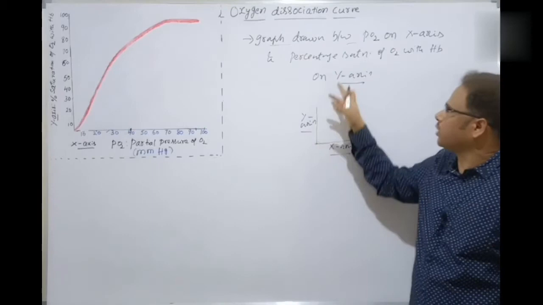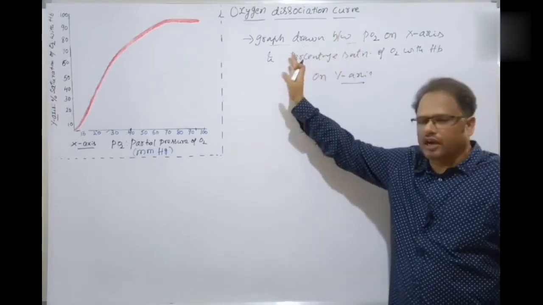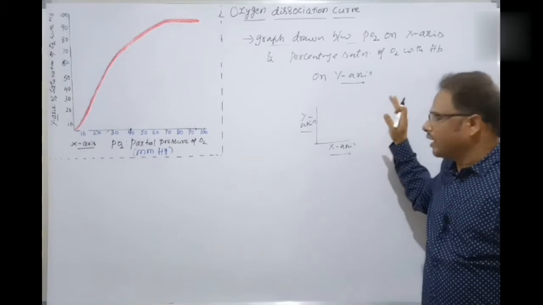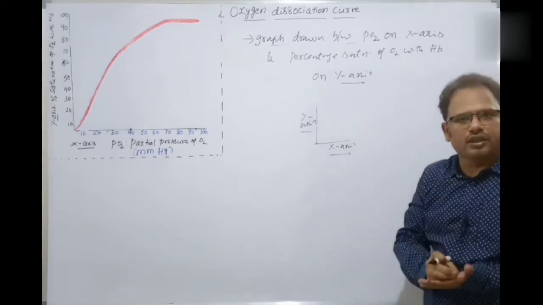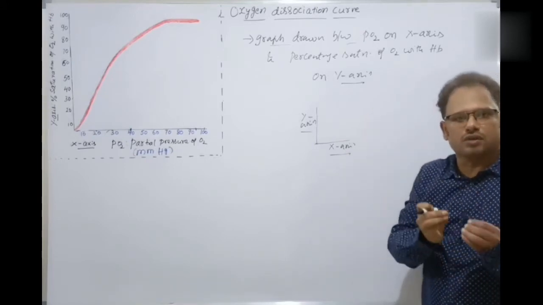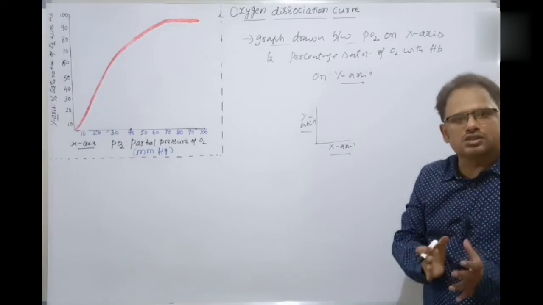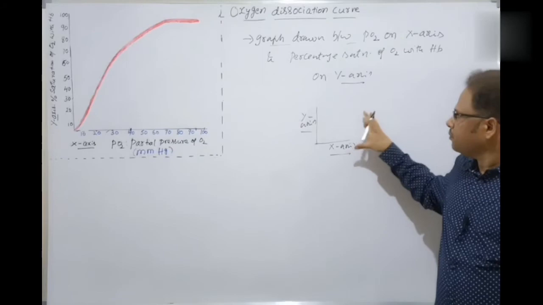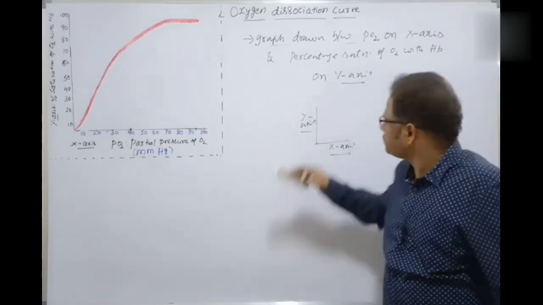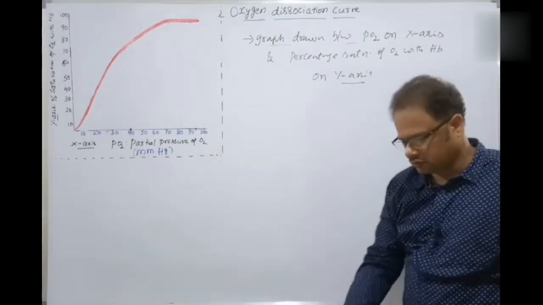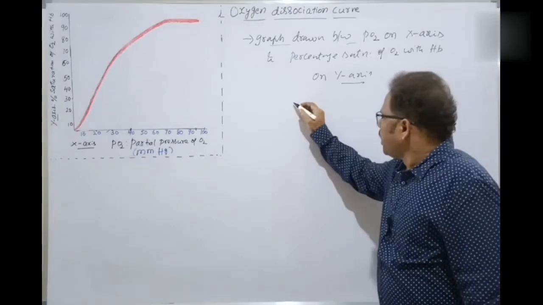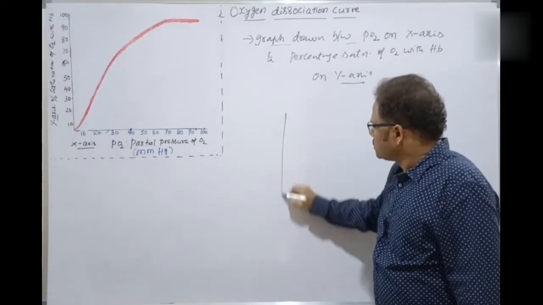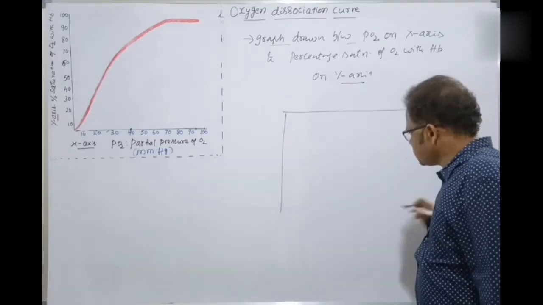This graph is called the oxygen dissociation curve, which is very important to analyze the factors which determine the association of oxygen with hemoglobin and the dissociation of oxygen from hemoglobin. We'll be discussing this now, okay, students. And these are the various standard values here. For example, you take, these are the standard values taken.